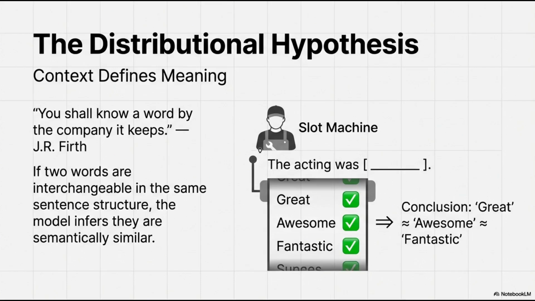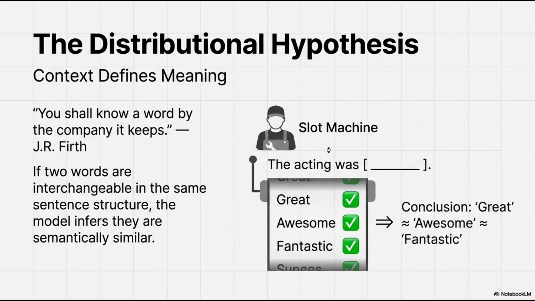Okay, so we move on to the distributional hypothesis. The question is, how does the computer know where to put these points? Who told it that "great" and "awesome" belong together? It relies on a linguistic theory called the distributional hypothesis, which states you shall know a word by the company it keeps.